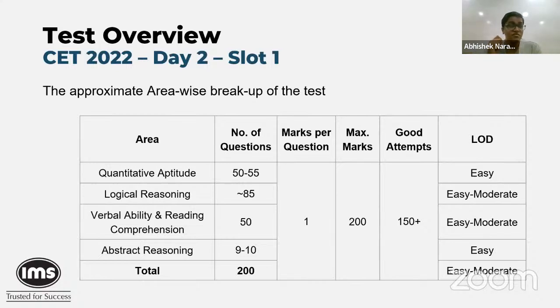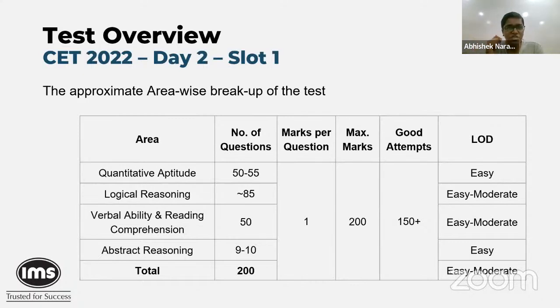And this time around, there were quite a fewer number of abstract reasoning questions, which normally had stabilized to around 25. This time around, there were just 10, maybe a maximum of 15 questions.